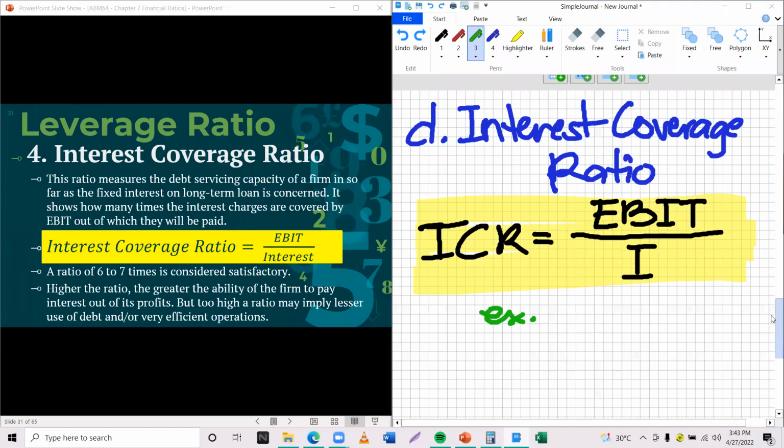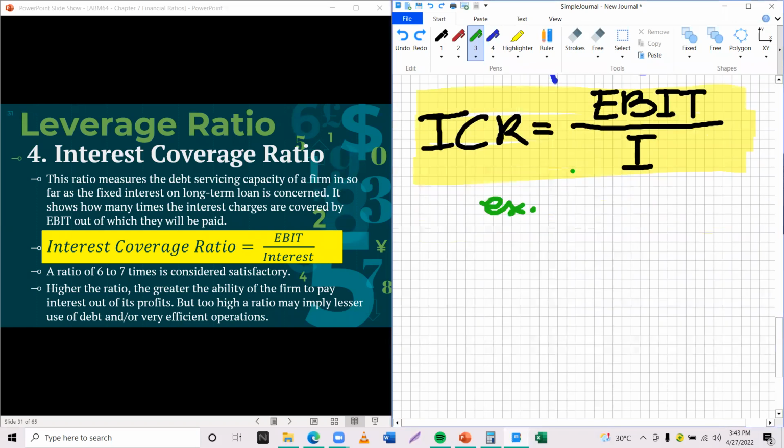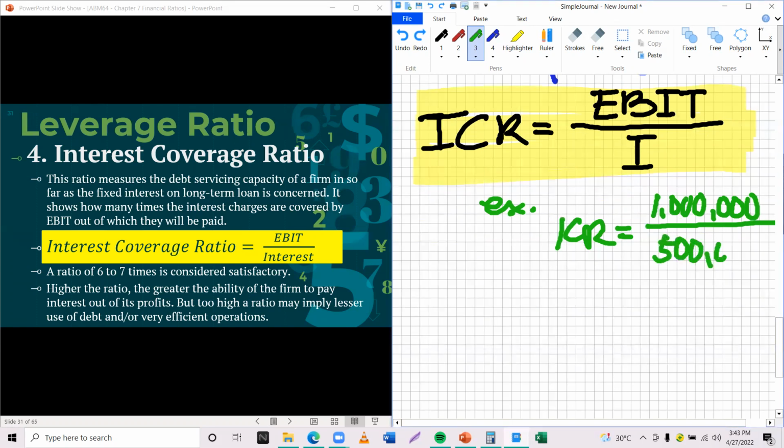Okay, so we have a simple example here. So, the usual: what if you have an earning before tax of at least 1 million? For example, earning before tax, wala pa gi-minus ang interest or tax. So 1 million ang imong earnings. So we have an interest, the interest nga cover sa imong utang. So ang imo interest would be at least, for example, 500,000.